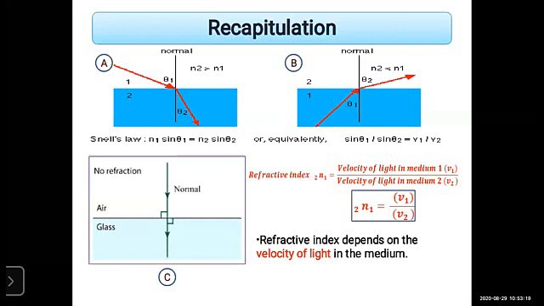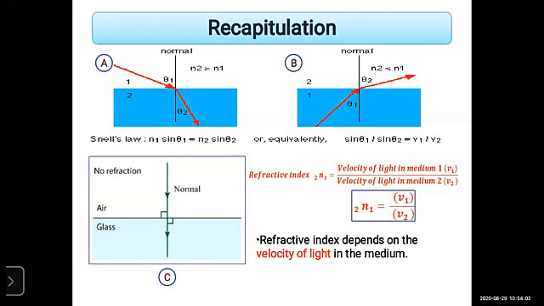What is the velocity of light in that medium? For example, air. The speed of light is much faster in air than in glass, right? Because the density of glass is more than the air. So the speed of light is faster in air than in glass or water. It totally depends on the density of that medium. So speed of light is less in glass or water than in air. So what is the formula of refractive index? It is V1 upon V2. Remember this, n is equal to V1 upon V2.